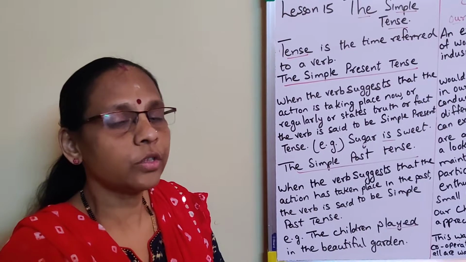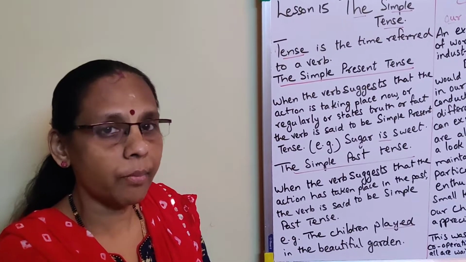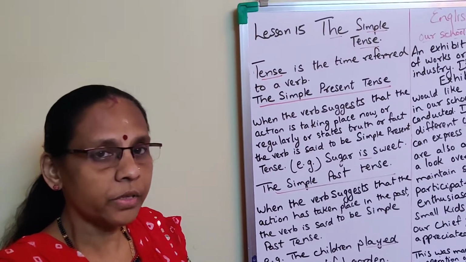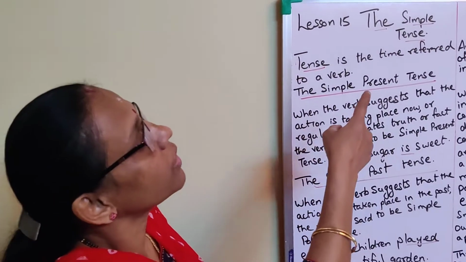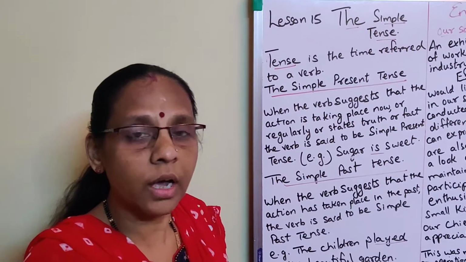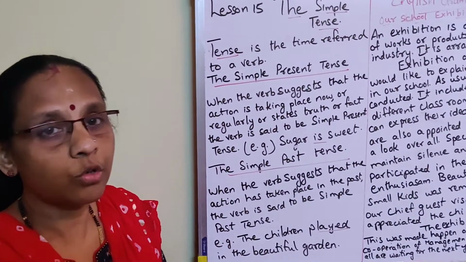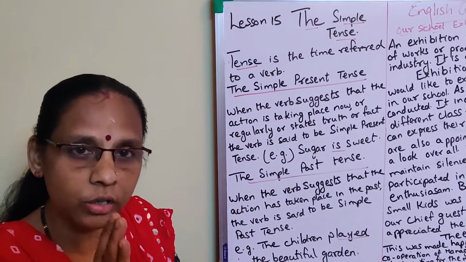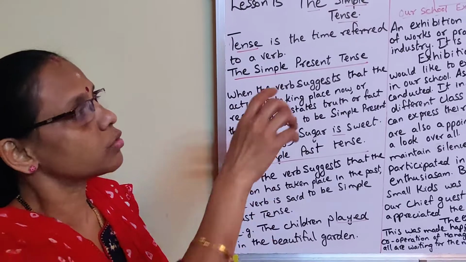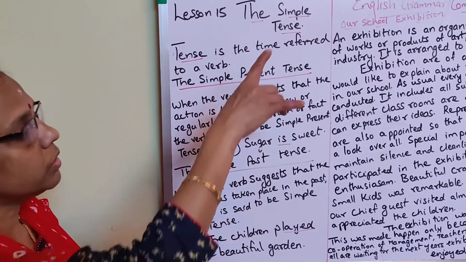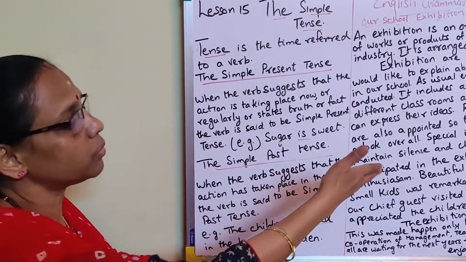Today I am going to teach you English grammar and composition. Okay, composition, one topic I have given you: our school exhibition, connected to our lessons from the textbook. There is a lesson and a science fair connected to that. Based on that, one composition, a school exhibition, write a short paragraph. Understood? I'll come to that later.